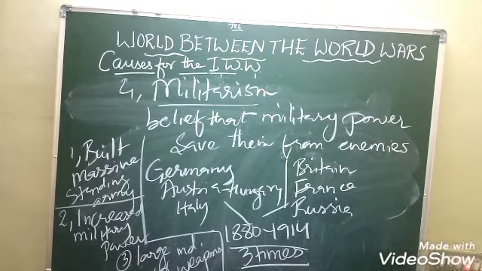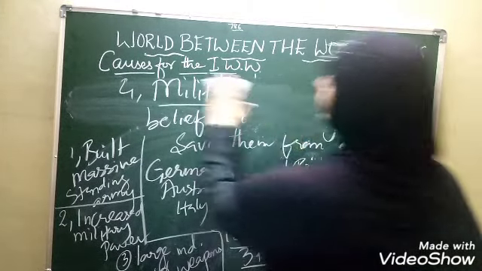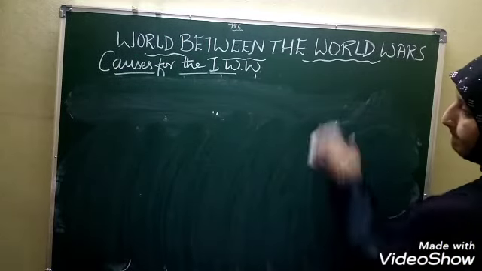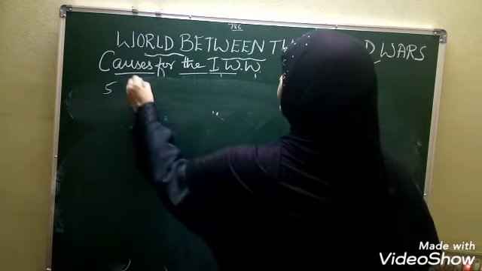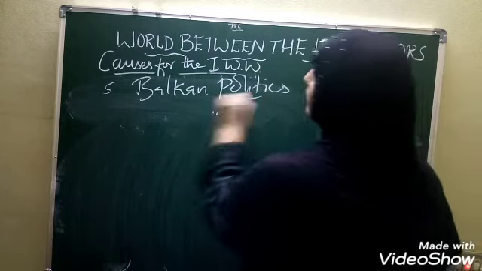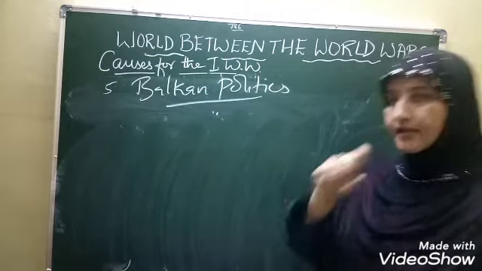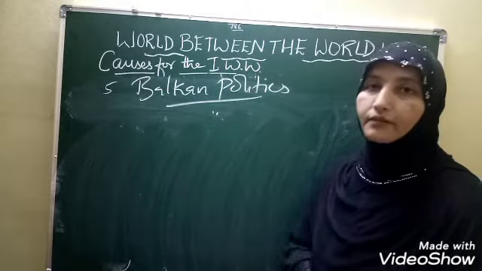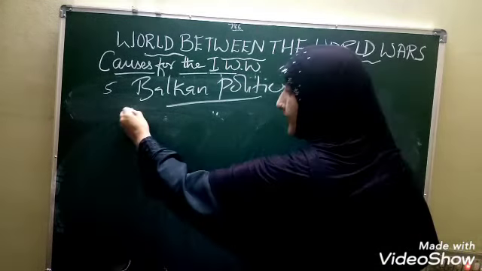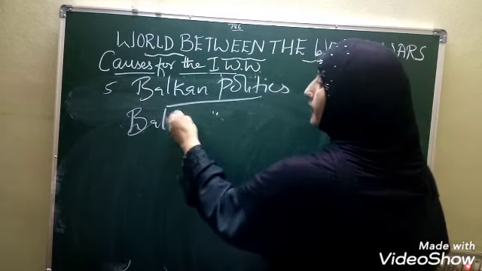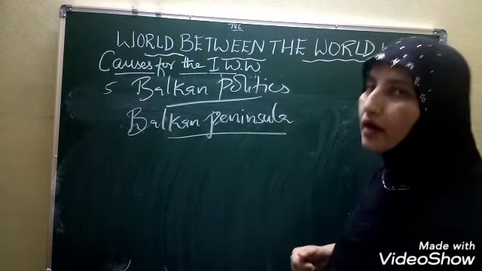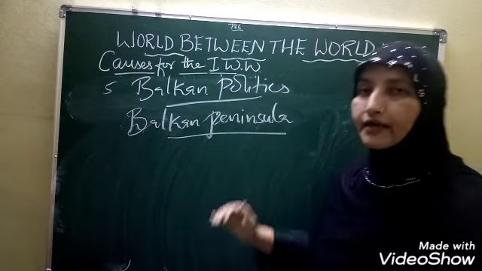The next cause, children, is Balkan politics. The fifth one is Balkan politics. Now, what is Balkan? What are the countries that come under the Balkan nations? Children, in Europe, the countries that are situated in the Balkan Peninsula are called Balkan countries.